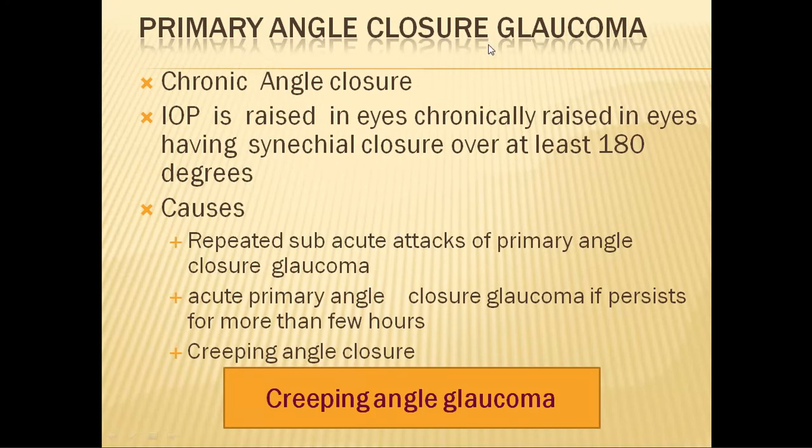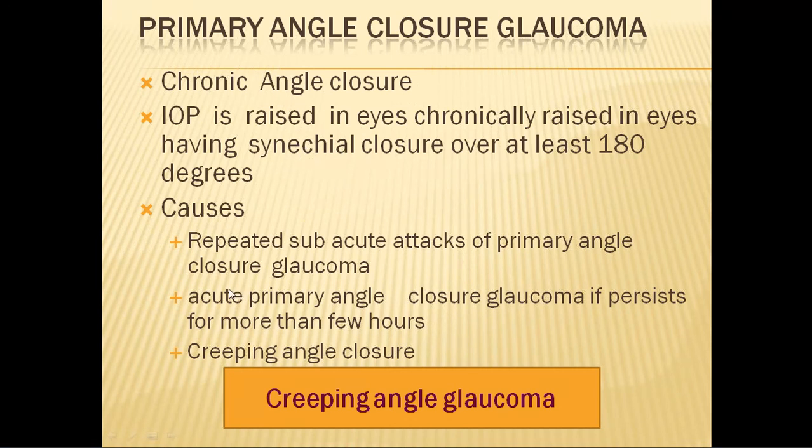Now we go to the last stage, that is your primary angle closure glaucoma. As I told you previously, primary angle closure glaucoma is otherwise called chronic angle closure. What happens is there is a permanent rise in the intraocular pressure because of synechial closure of more than half or two-thirds of the angles.